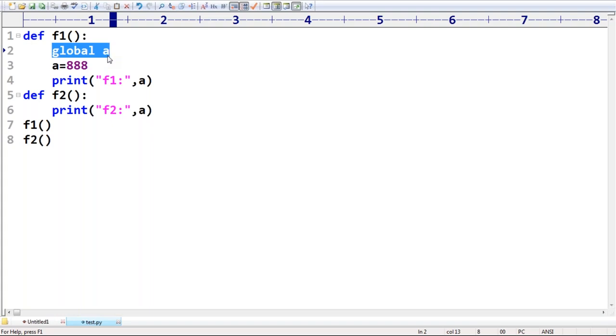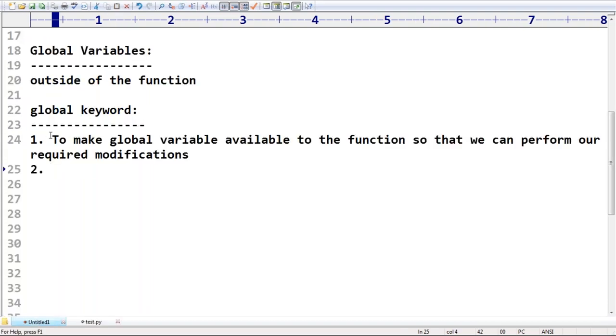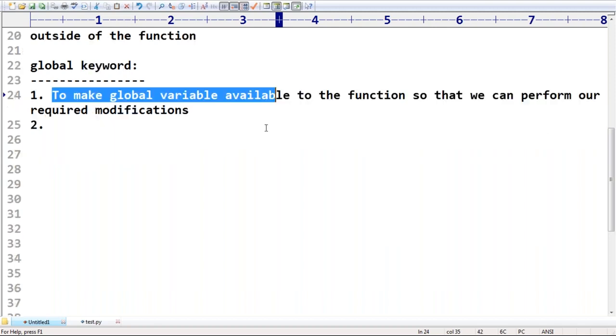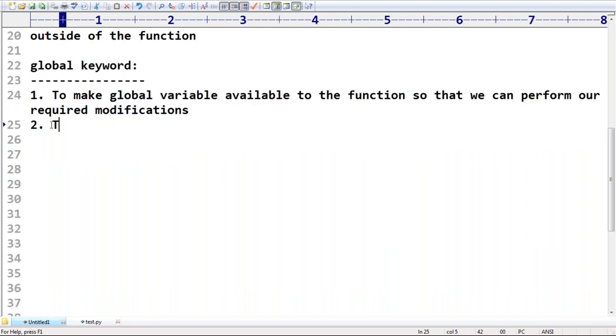Yes, no problem at all. How you can do it is by using the global keyword. For which purpose? To make a global variable available to the function so that we can perform our required modifications. Next, to declare global variables inside a function, happily we can go for global. That's all, sir. Clear? Any explanation required?